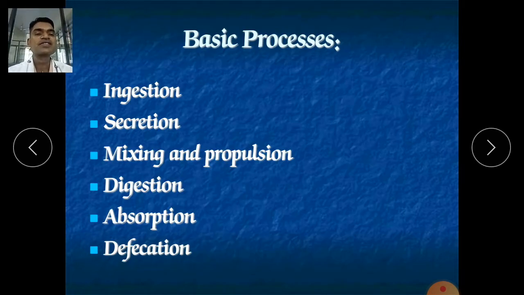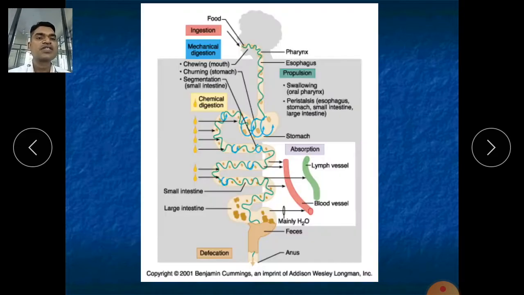Now we will discuss the basic processes. What are the basic processes of our digestive system that we should know? First is ingestion. So what is ingestion? Whatever food, drug, water, any sort of thing which we are drinking or taking inside the mouth, that process is called ingestion.